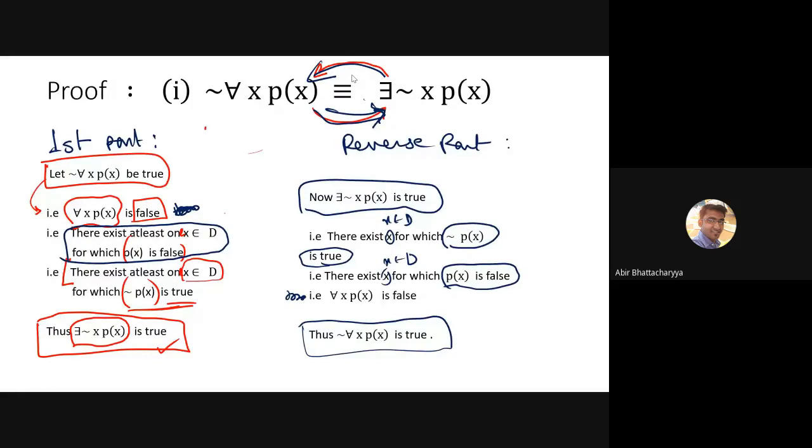Write down clear on chat box if it's clear. Otherwise, ask me your doubt. Write down clear on chat box such that I have the clarity whether it is clear or not. Okay, write down clear on chat box, all of you, quick. If you have doubt, you can also ask me. But please write down clear on chat box.